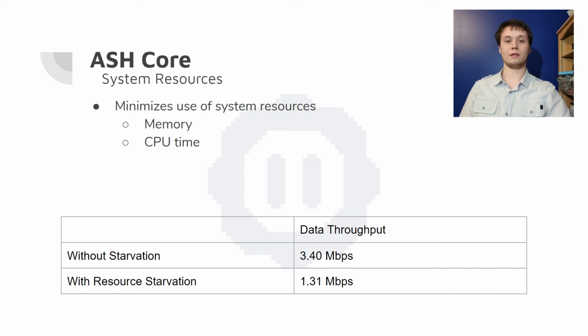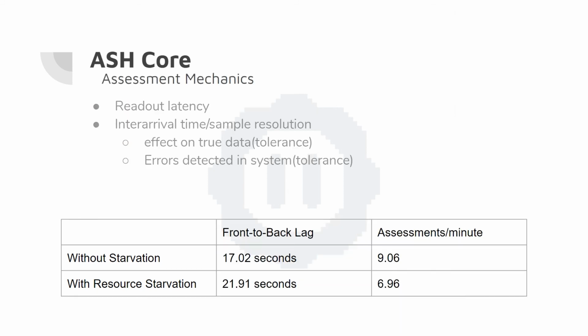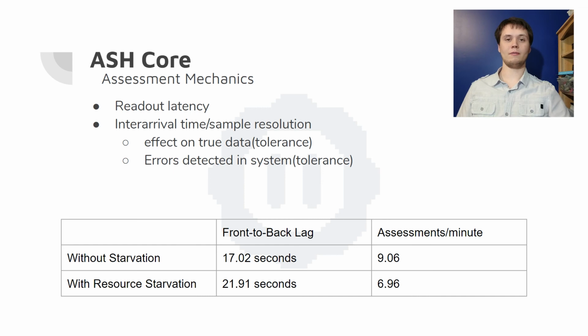Flexing around resource availability, as seen in this table, our API achieves a nominal 1.31 megabits per second throughput of sensor and assessment data, flexing up as high as 3.4 megabits per second. Owing to the API's goal of minimizing resource usage and buffer design, we achieve a 17-second latency from the moment a stimulus or error is captured to the time it is available through the API.